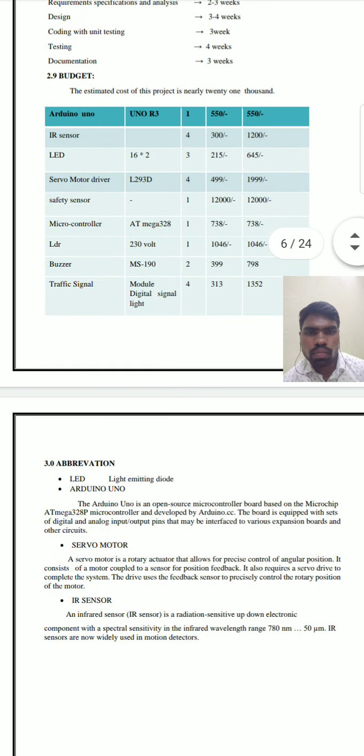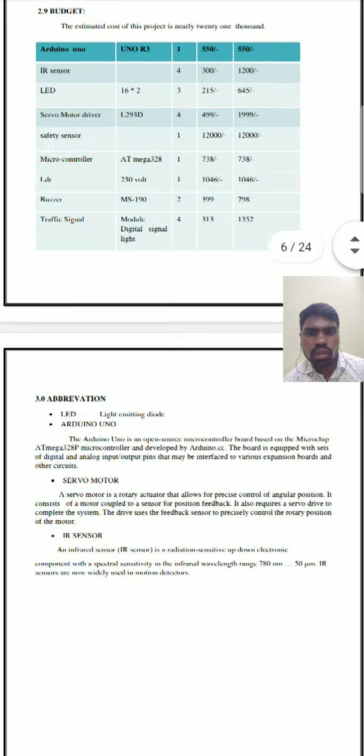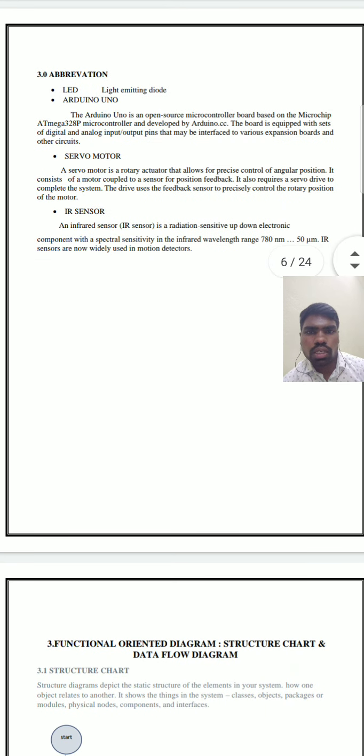Here is the budget. It is shown on the screen. See here. And next I need to explain the abbreviations. LED means light emitting diode, and Arduino Uno.